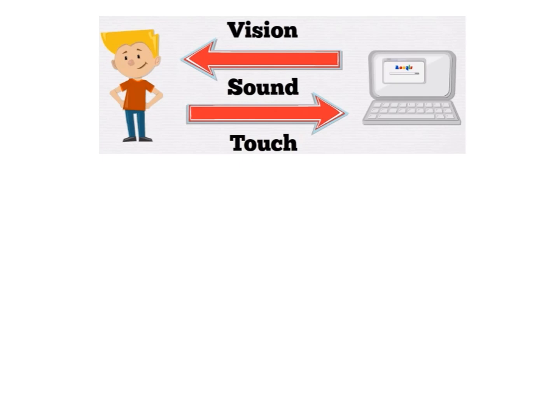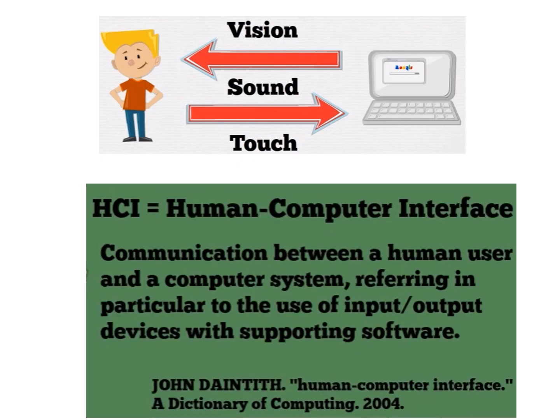HCI has to do with quality of design from the user perspective. It is the study of interaction between people and systems, and designing interactive products to support people in their everyday and working lives. There is a dictionary definition: communication between a human user and a computer system, referring in particular to the use of input devices with supporting software. As I said earlier, we need to design interactive products to support people in their everyday lives.